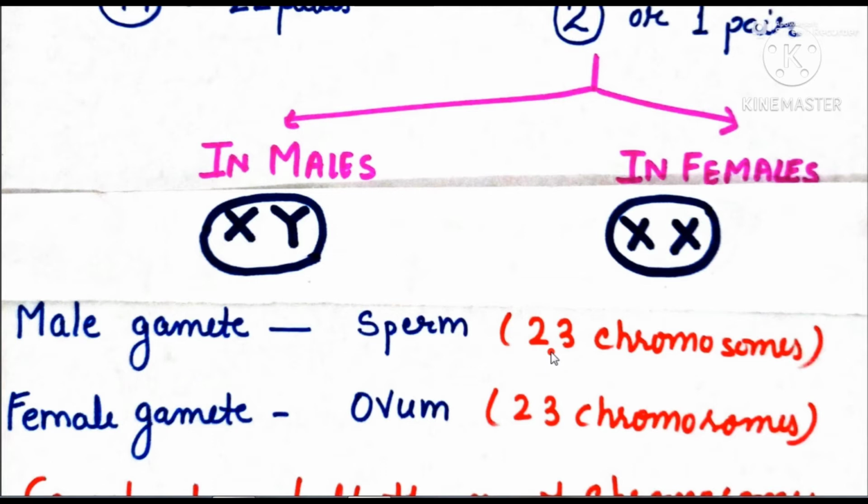This 23 is 22 plus 1: 22 autosomes plus 1, which may be X or may be Y. The female gamete, the ovum, again contains 23 chromosomes: 22 autosomes plus 1 chromosome, that is only and only X, because both the chromosomes in a female are similar.